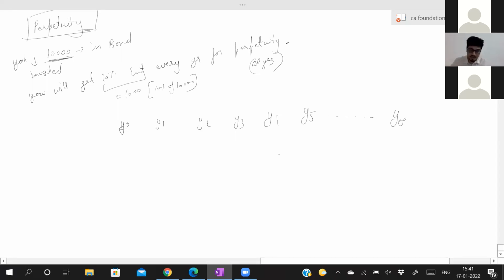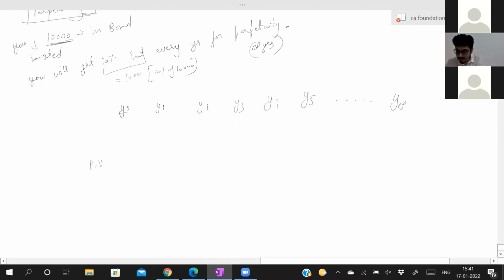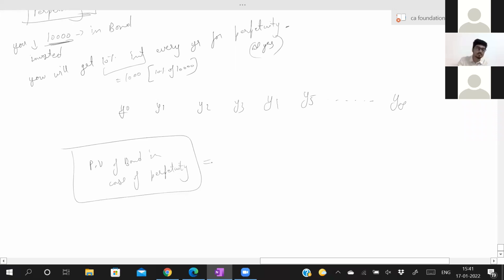In perpetuity, the present value of the bond is, lifelong, you will keep on receiving the amount. Say, you will keep on getting 1,000 rupees. What is the present value in this case? Interest divided by I, interest amount divided by I. This 1,000 rupees you will keep on getting every year. This can also be called an annuity.